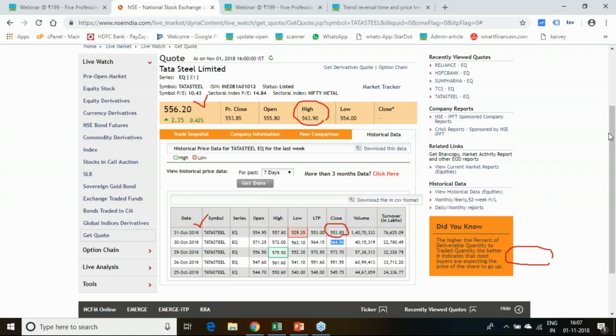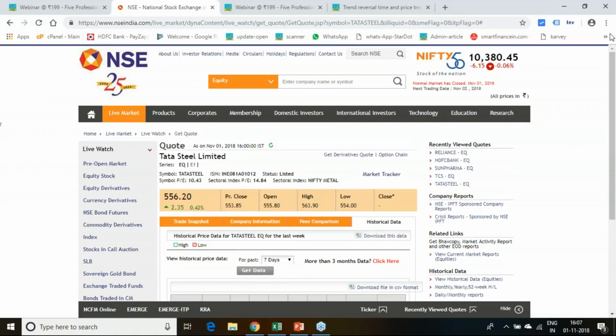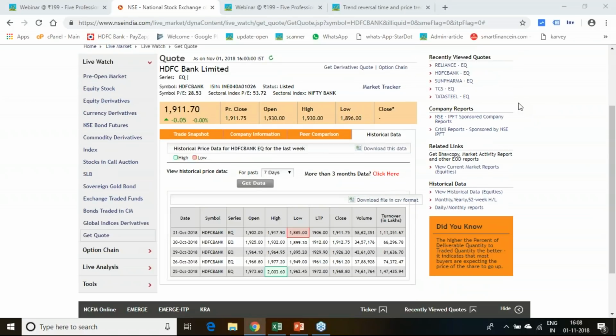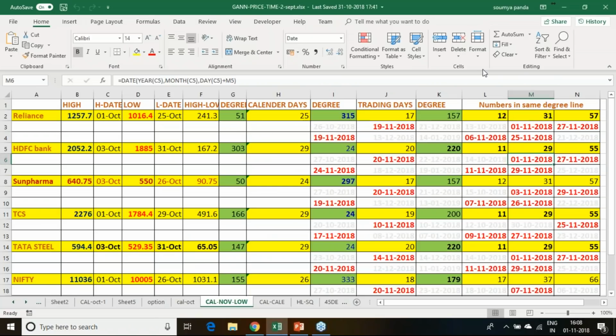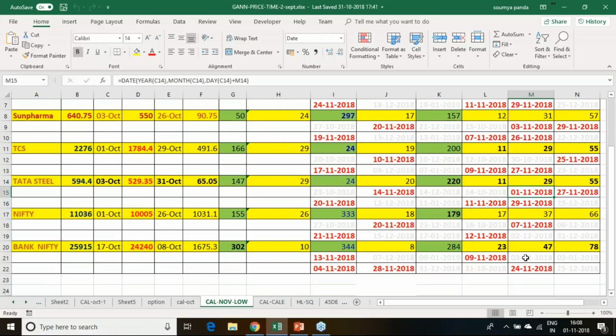So this also is one of the trend change dates which has been calculated, got affected, and its result is visible to you. Same way for HDFC Bank also, one of the trend change dates was falling today. HDFC Bank calculation also is falling on the 1st of November. Three counters, Reliance, HDFC Bank as well as Tata Steel, all three were falling on 1st November. So two counters I have shown you.